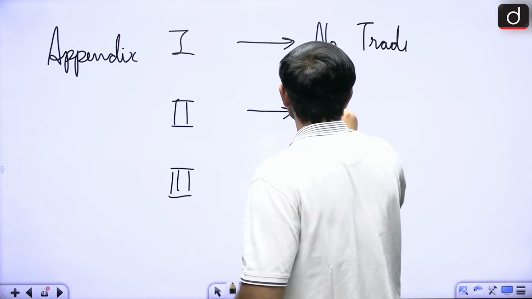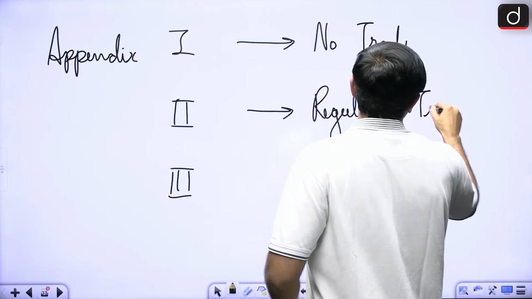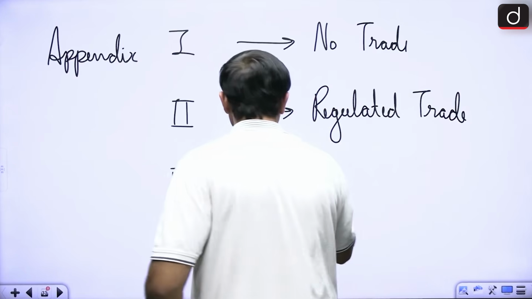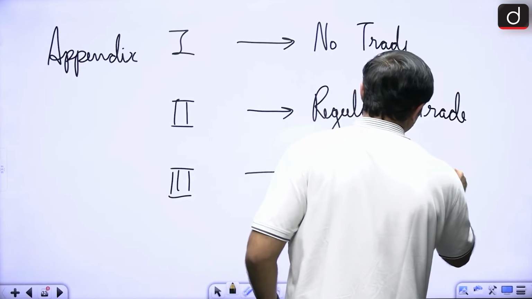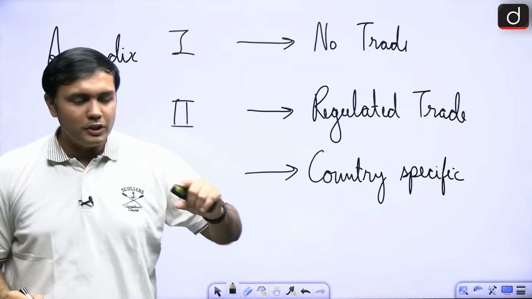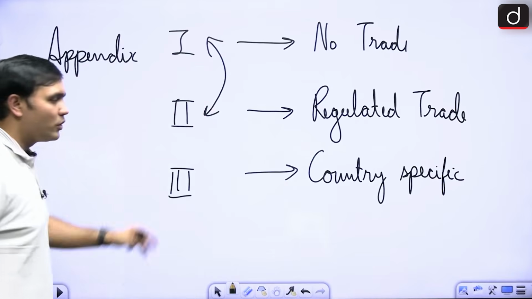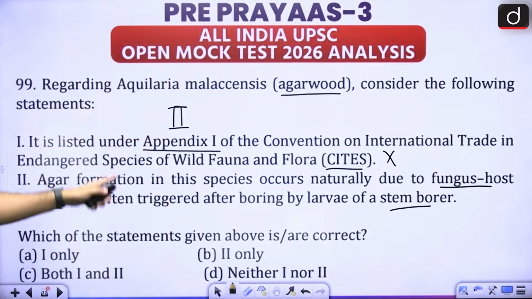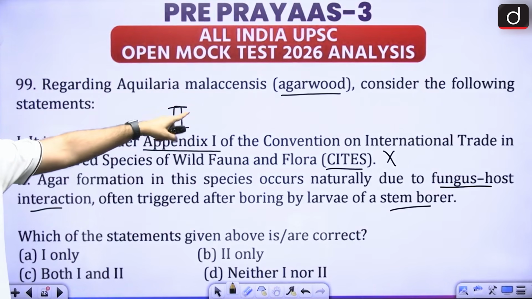Next, appendix 2 is about regulated trade. And appendix 3 is about country specific provisions, right? Generally what UPSC will do is try and confuse you between these two, 1 and 2, and that is what has happened here. So it has put it in appendix 1 rather than appendix 2.